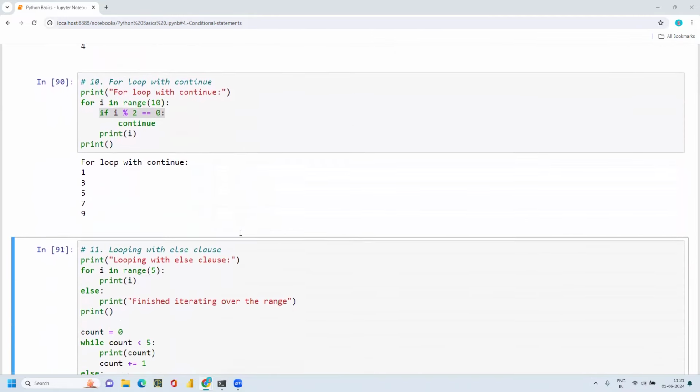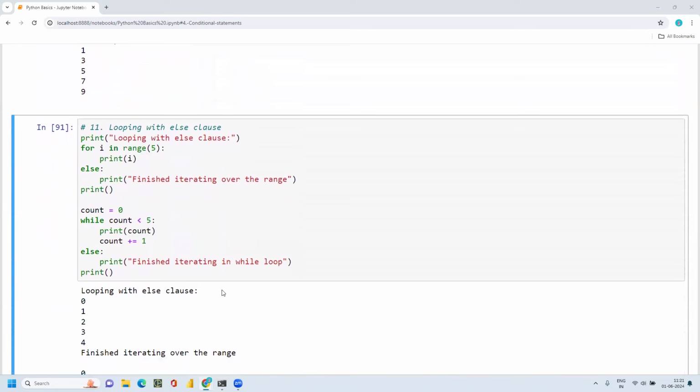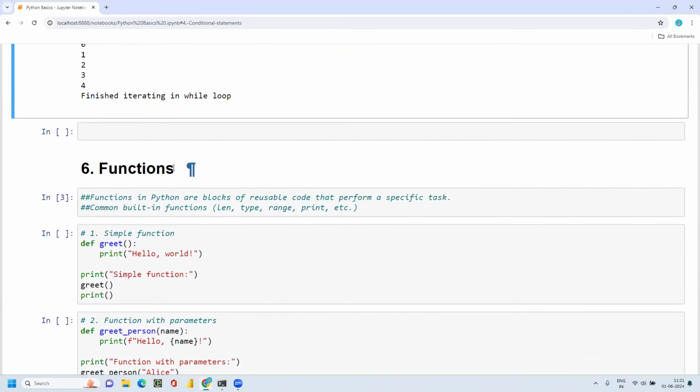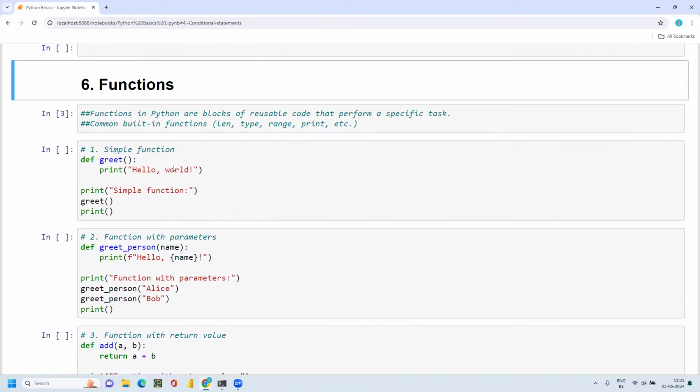Okay, so that is about looping. And the next thing is functions. We already have inbuilt functions in Python.